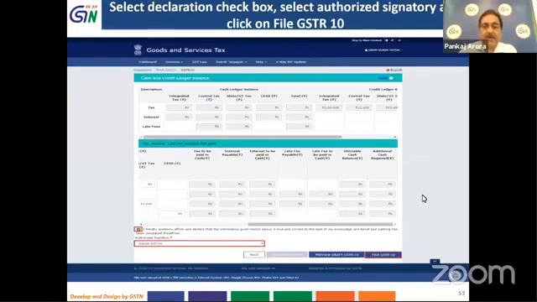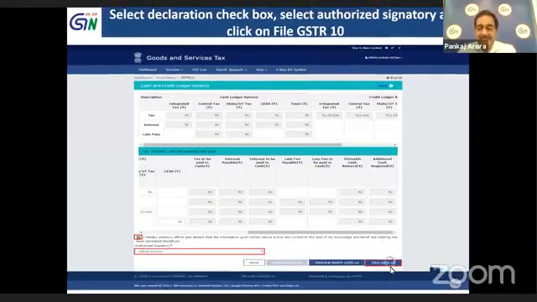So now all the major things have been done. You will just have to select the checkbox for the declaration, and then select the authorized signatory from the drop down list. And then you will have to click on file GSTR 10. So once you click on file GSTR 10,